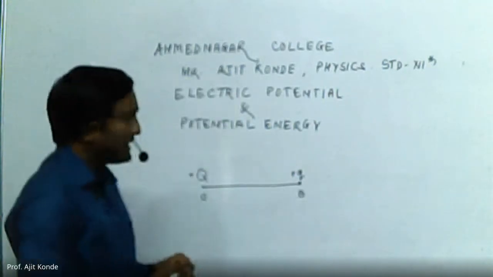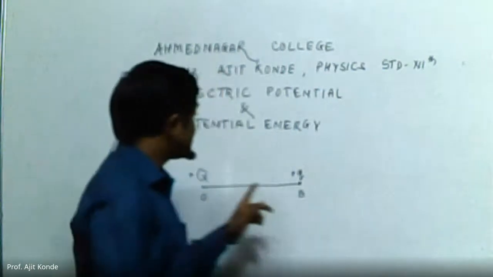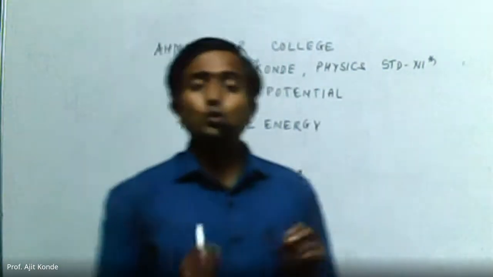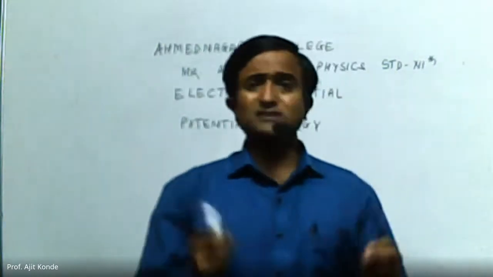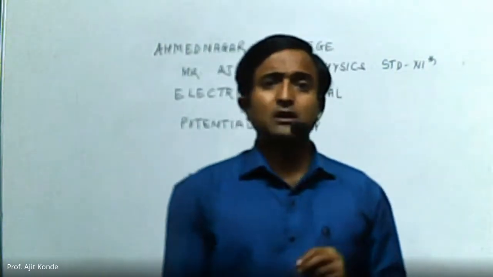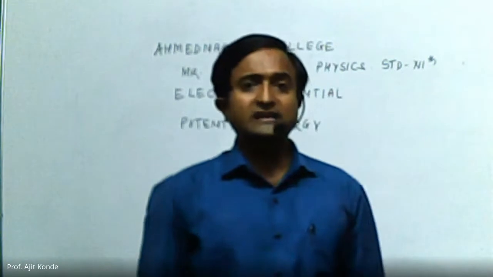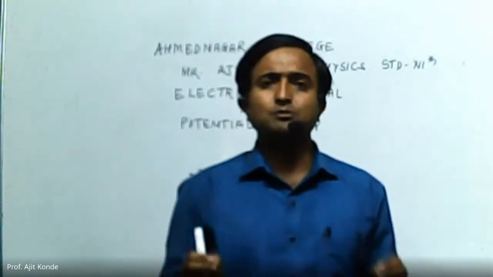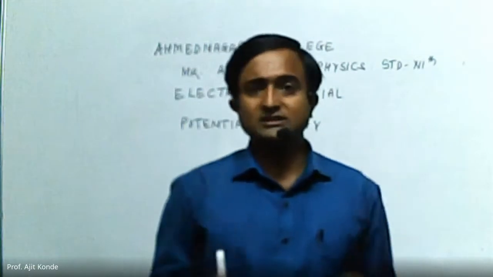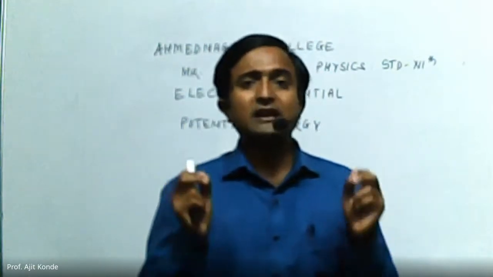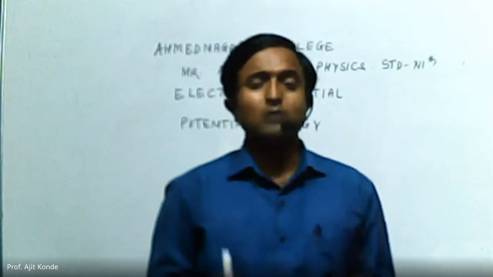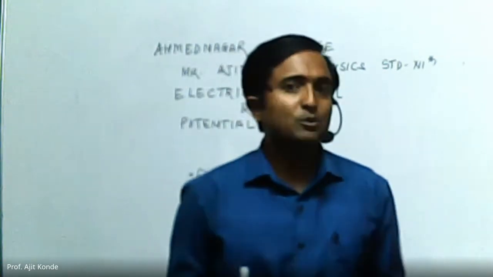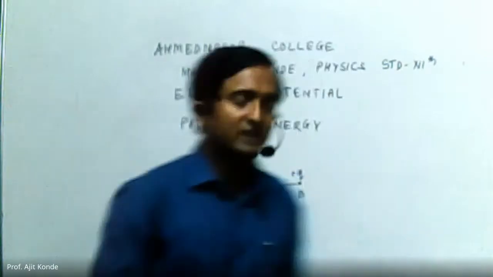Now what will happen over here? Since we have two positive charges, then according to Coulomb's law, what is the definition of Coulomb's law? The electrostatic force of attraction between any two charges is directly proportional to the product of the magnitudes of the charges and inversely proportional to the square of the distance between them.